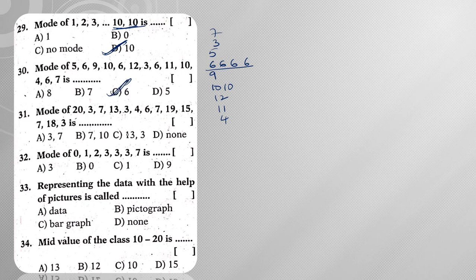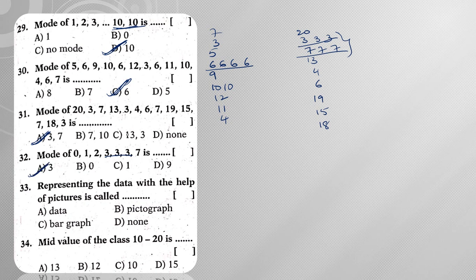Likewise this one, so 20, 3, 7, 13, 3, 4, 6, 7. Next 19, next 15, 7, 18. So there is no 18. Next 3 again. Now if you observe, 3 is repeating 3 times, 7 is repeating 3 times. So these two are most frequently repeated numbers. So then we can say that the mode is 3, 7. Next, the mode of 1, 2, 3, 3, 3, 7. So there are 3 3's, hence the mode is 3.